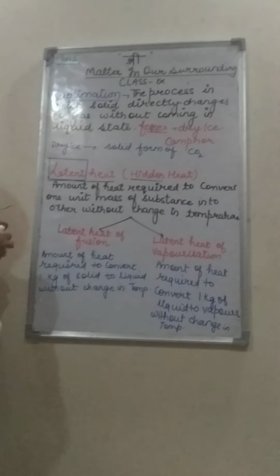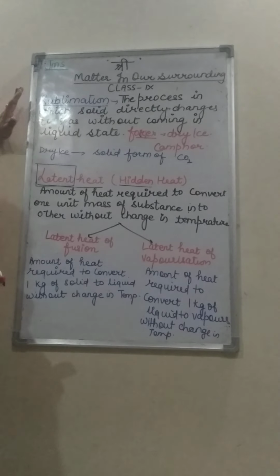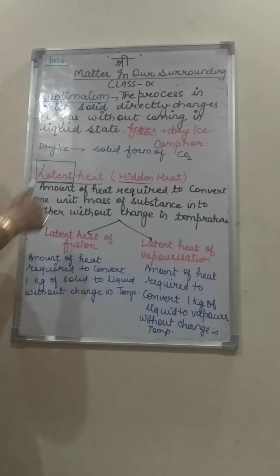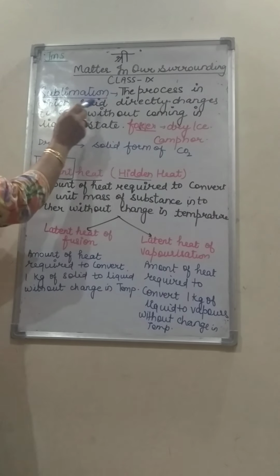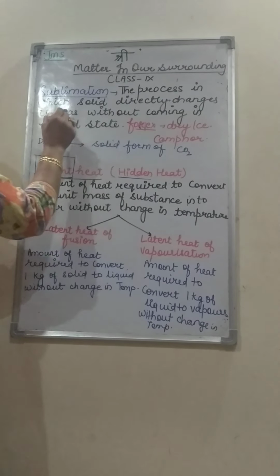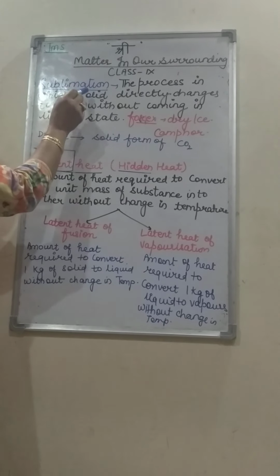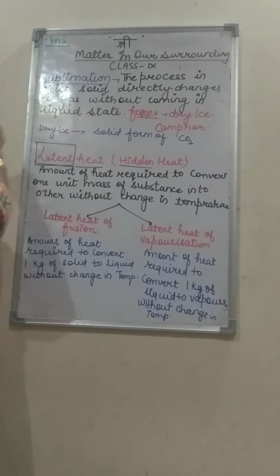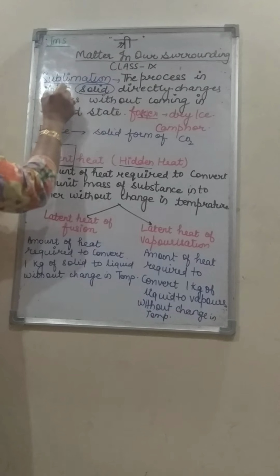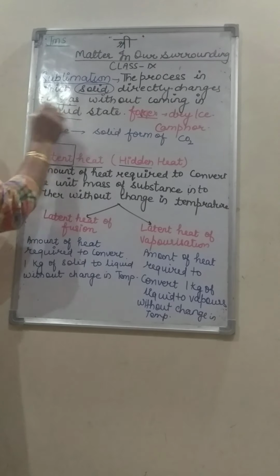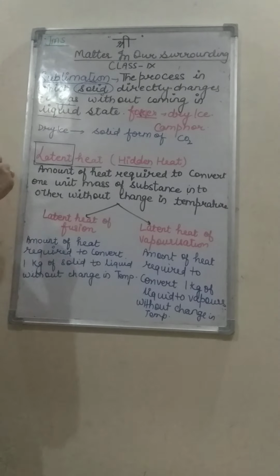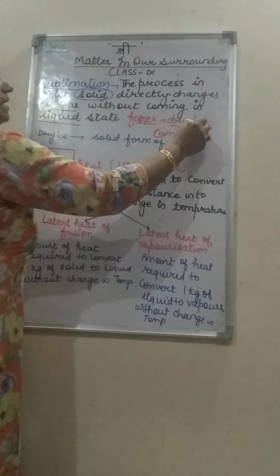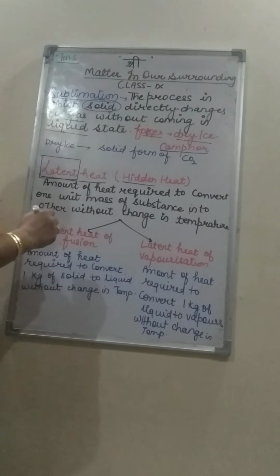Sublimation. What do you mean by sublimation? Sublimation is a process in which solid directly changes to gas. A process in which solid directly changes to gas without coming in liquid state. For example, dry ice and camphor.